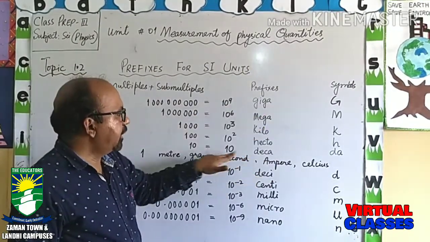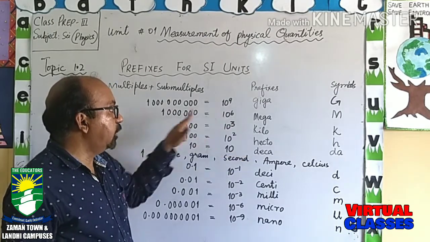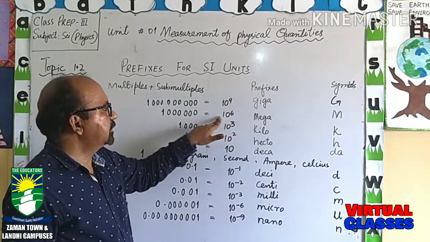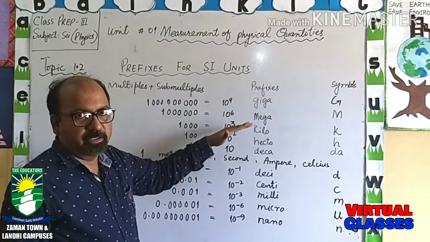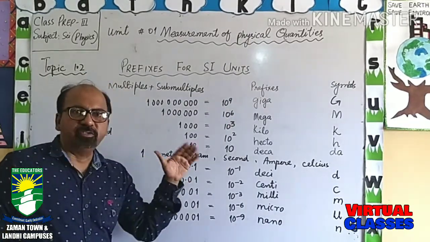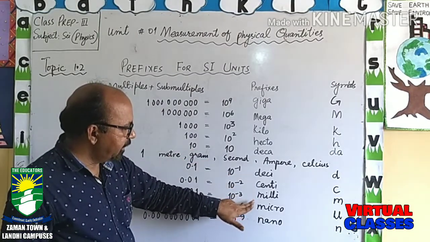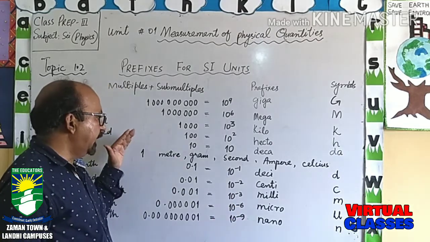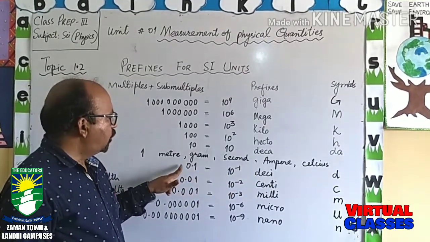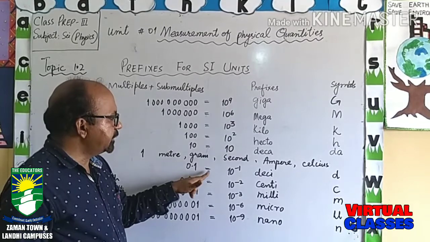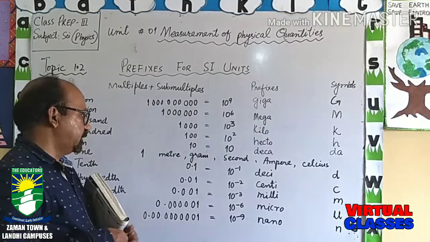It means deca means 10, hecto means 10 raised to power 2, kilo means 10 raised to power 3 or 1000, mega means 10 raised to power 6, and giga means 10 raised to power 9. These values you will have to learn. Likewise, if the values are going to decrease, then it will be deci, centi, milli, micro and nano, and these are lesser than 1. So deci is 0.1 or it is equal to 10 raised to power minus 1. So that is how we can solve this.